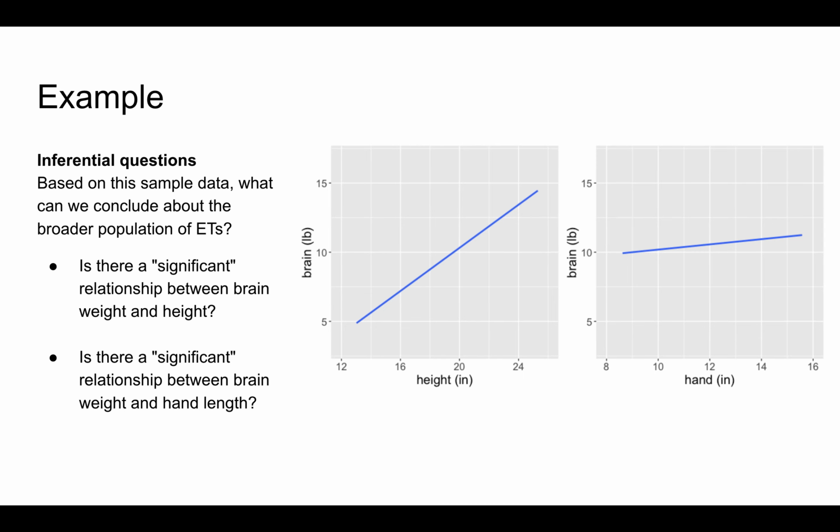Then take a minute to pause the video and ask yourself the following inferential questions. Based on this sample data, what can we conclude about the broader population of ETs? Is there a significant relationship between brain weight and height? What about between brain weight and hand length?